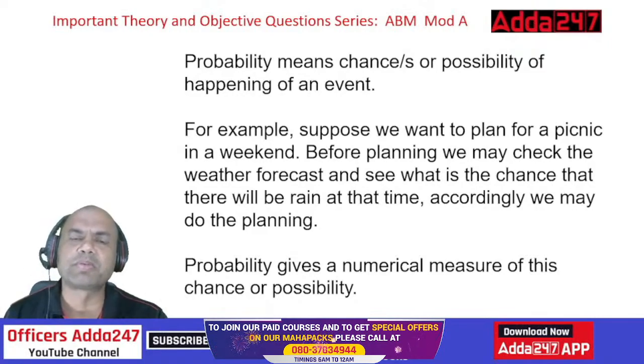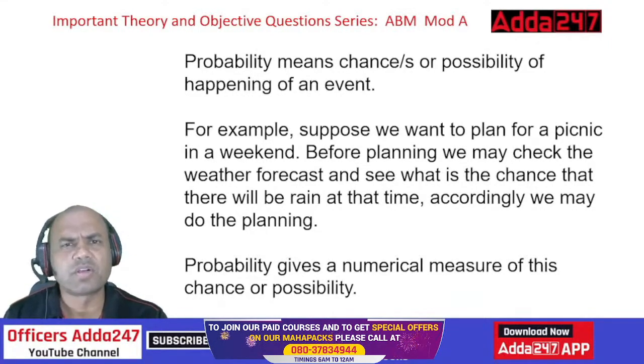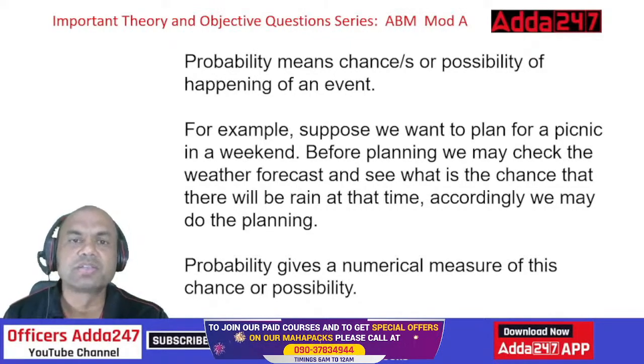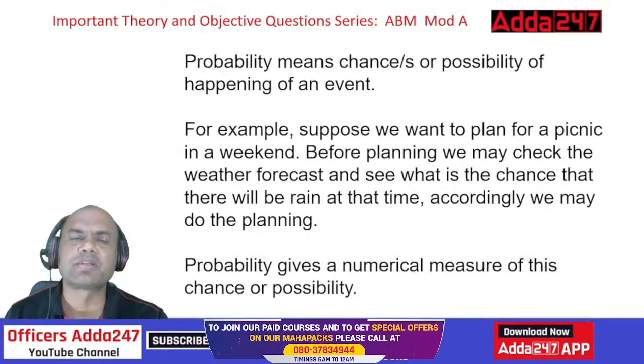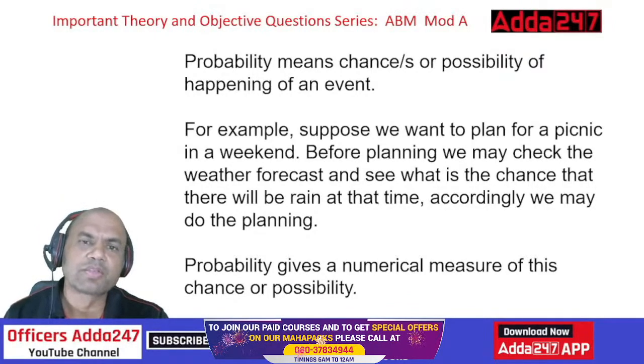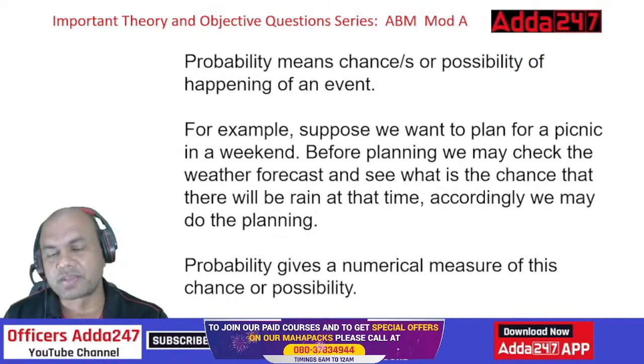Means what will be the probability of death? Obviously 1, because it is sure to happen. Similarly, somebody is jumping from just the ground floor onto the road, same thing. What is the probability of death? 0. So probability means chance of happening.